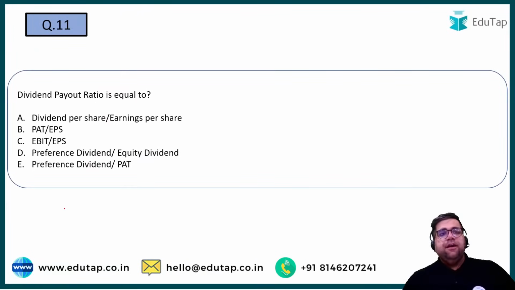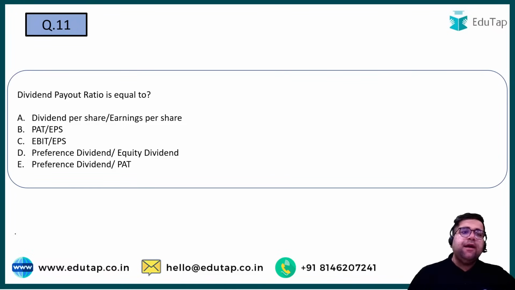Cool. Question number 11. Dividend payout ratio is equals to what? Dividend payout is very easy. DPS divided by EPS. Or is it PAT divided by EPS? Is it EBIT divided by EPS? Is it preference dividend divided by equity dividend? Or is it, I would say, preference dividend divided by the PAT?